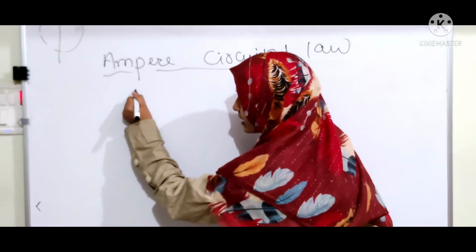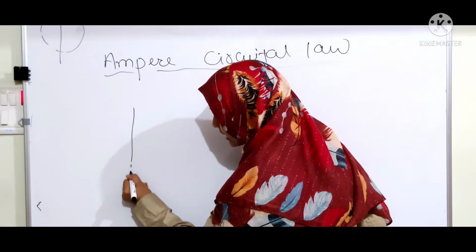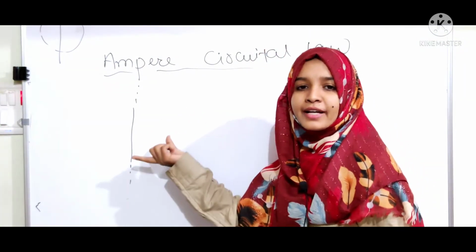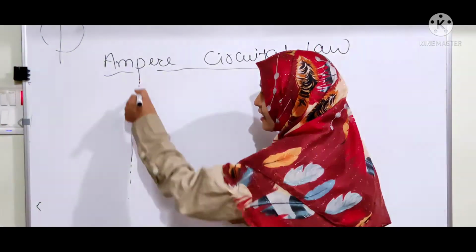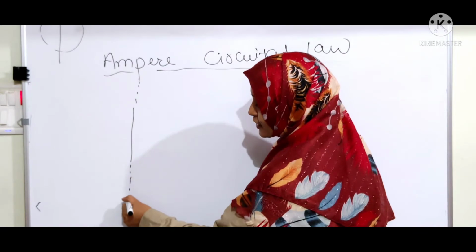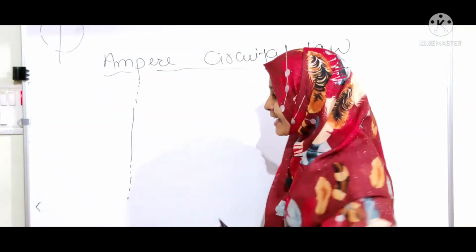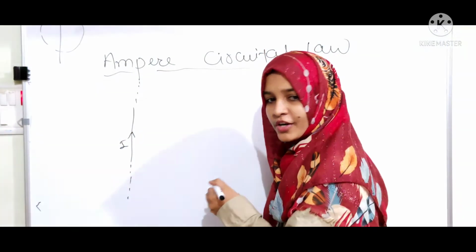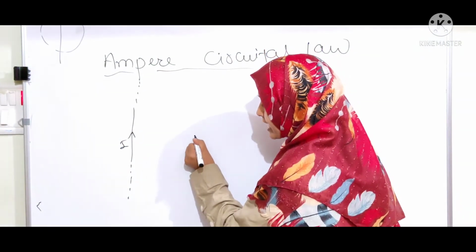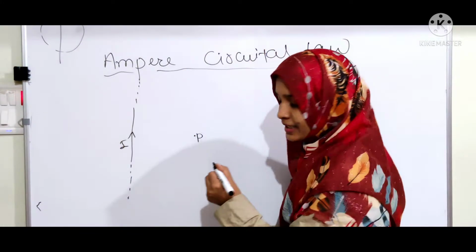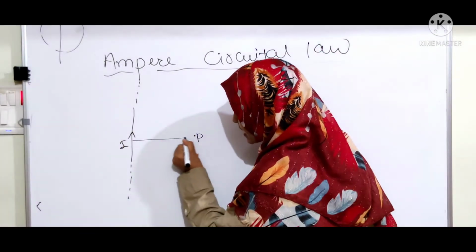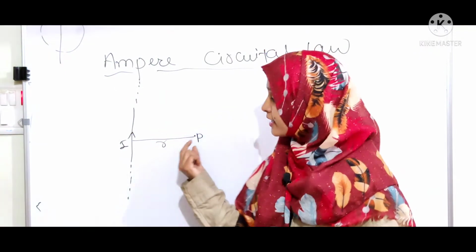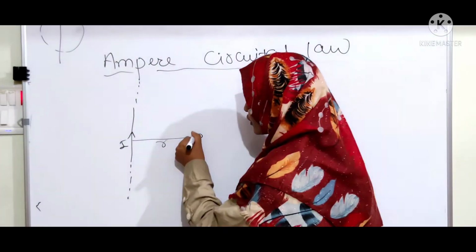Suppose I have a current carrying conductor of infinite length. How do you know this length is infinite? Because here I have drawn dots, here also I have drawn. It means the length is infinite. The current I is flowing in this conductor. At this point I have to find the magnetic field. Let the distance be r. So now I will draw the closed loop.